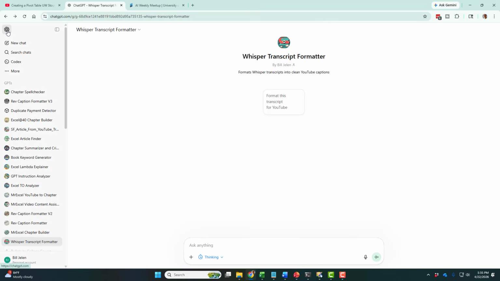Now, I'm going to mention that Microsoft has a very similar process for this, right? And when I was in the process of writing the book of how to create a custom GPT, I did attempt to create some agents in Microsoft, right? Very similar process. I mean, the create screen is almost identical. But here's the thing. It was really hard to get those to surface in Excel and Word. Sometimes they would surface and sometimes they wouldn't. Sometimes they would surface, but they wouldn't do anything that I asked for. They would completely ignore everything.